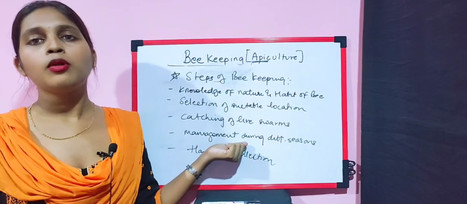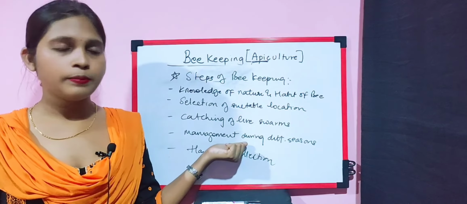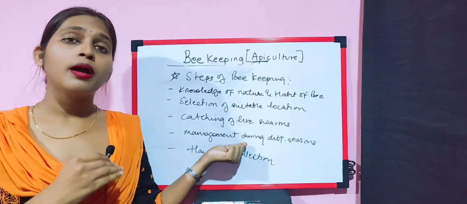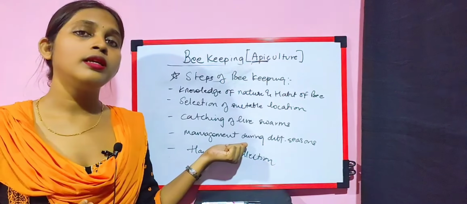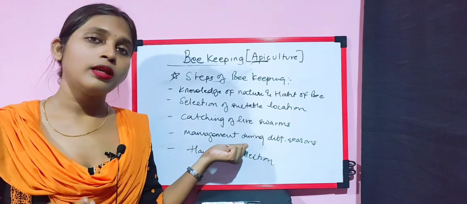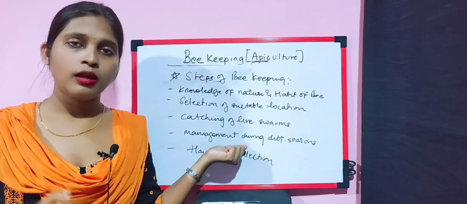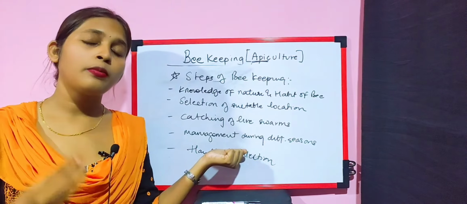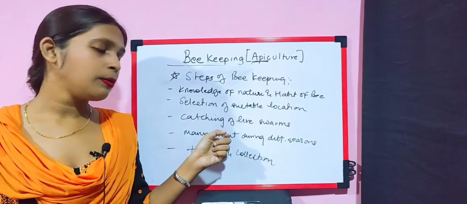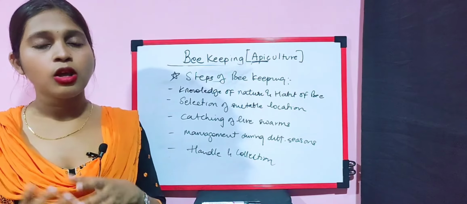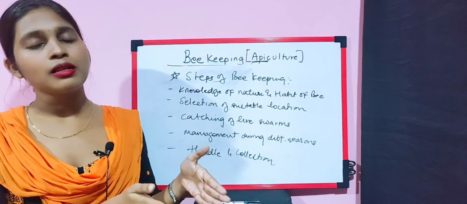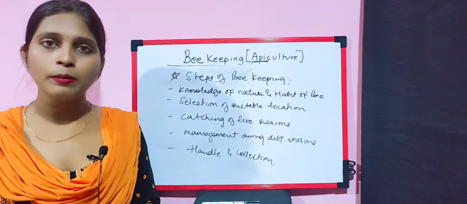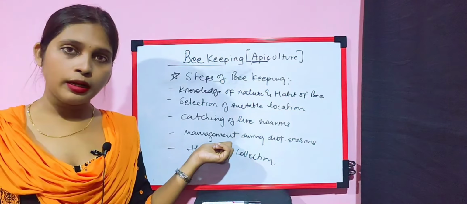You should look after the beehive or the apiary, and be aware of what things will affect your honeybees, either winter, rainy, or summer. What problems can come in the beehive box during different seasons, and according to the season as well as the behavior of the honeybee, the management should be done.